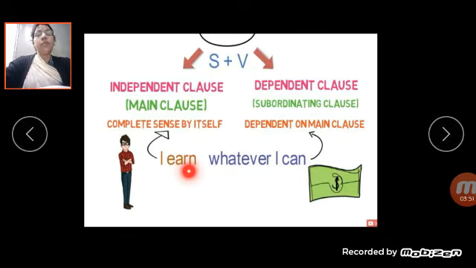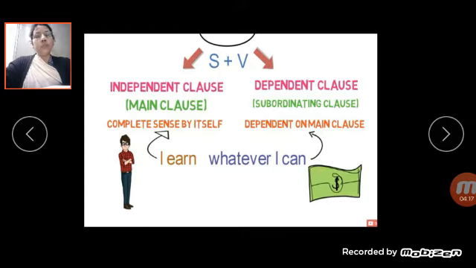Earn is the verb. So how can you identify that this is the simple sentence? What is the sign of simple sentence? In the simple sentence, one independent clause is there. Then it has a subject and verb. Clear? How can you identify simple sentence? That is the simple sentence. That is the definition of simple sentence.